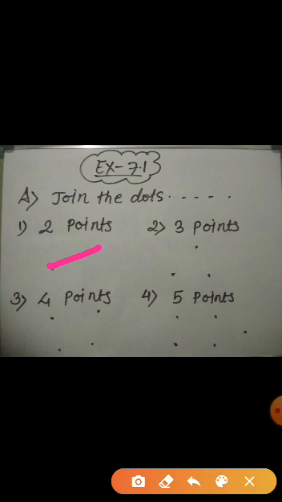How many line segment we can form by joining the 3 points? 1, 2 and 3. 3 line segment we can form by joining the 3 points. Next, how many line segment we can form by joining the 4 points? 1, 2, 3 and 4. 4 line segment we can form. And the last, how many line segment we can form by joining the 5 points? 1, 2, 3, 4 and 5.